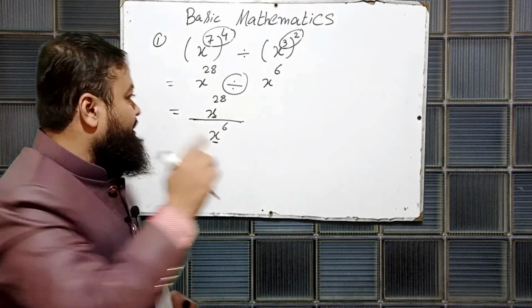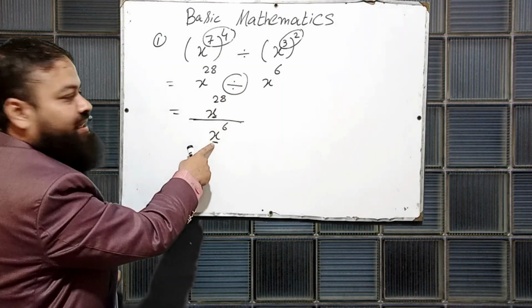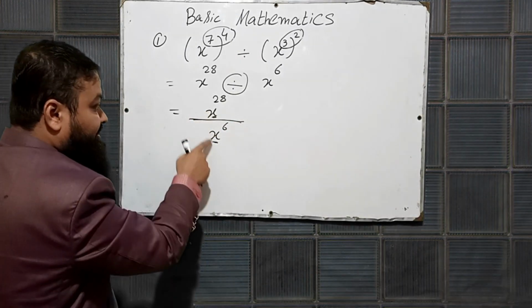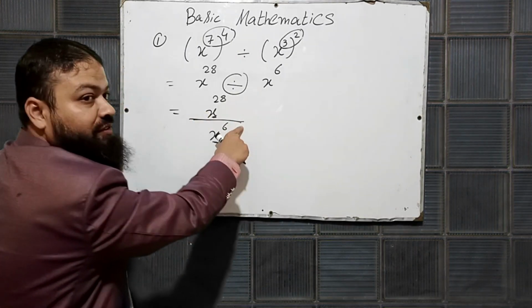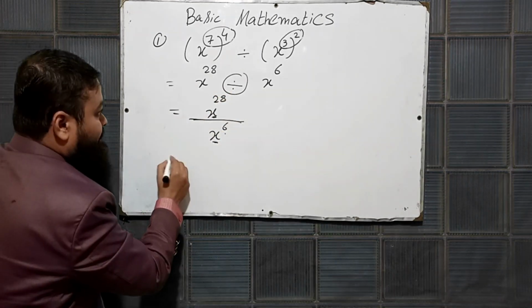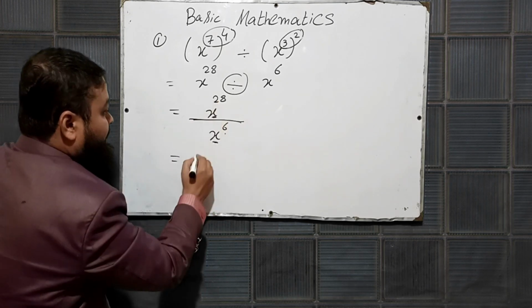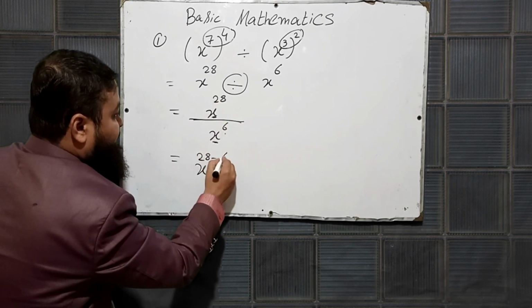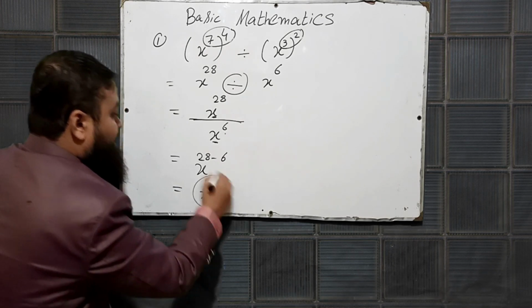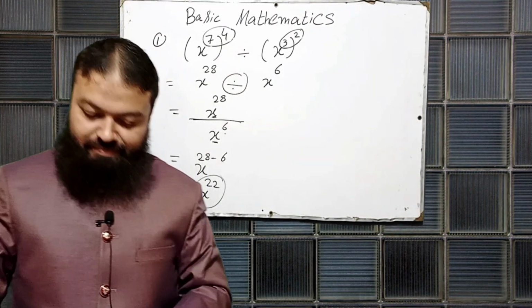There are two rules in it. Bases must be same and they must be divided by themselves. The base is same and there is a sign of division between them. These powers will be subtracted. What will you do? x raised to power 28 minus 6, and that will be x raised to power 22. This will be the last answer in the paper.